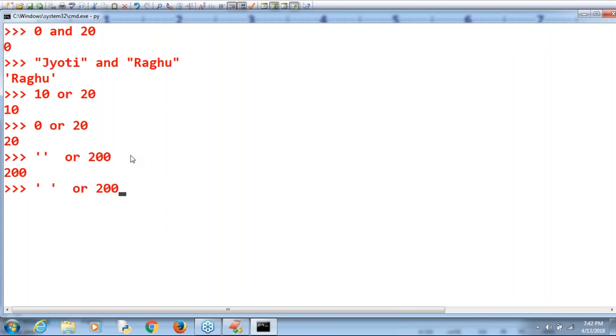Now space I gave, or 200. What is the answer? First one is true or false? True, because at least one character is there, space is there. That's why the answer by default we are going to get is space only. Remember that.